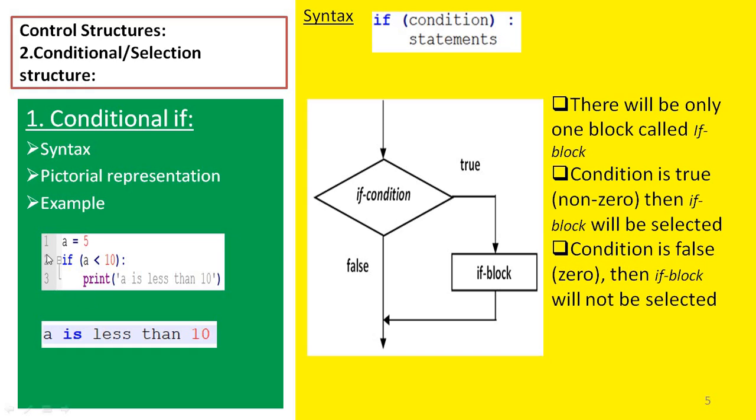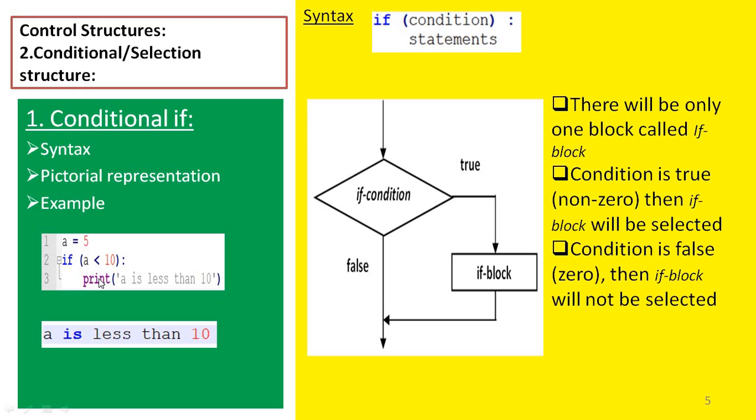For example, here we have three lines of code. In the first line, value 5 is assigned to A. In the second line, we check whether the value of A is less than 10 or not. If it is less than 10, we have an if block.